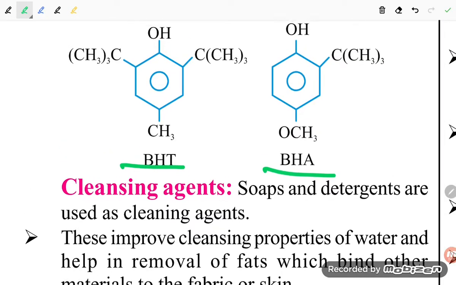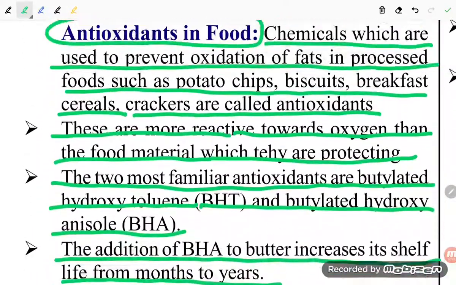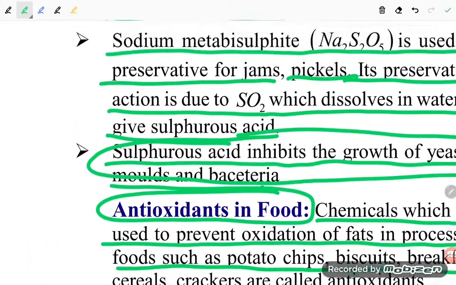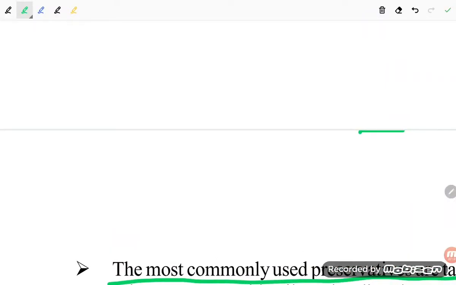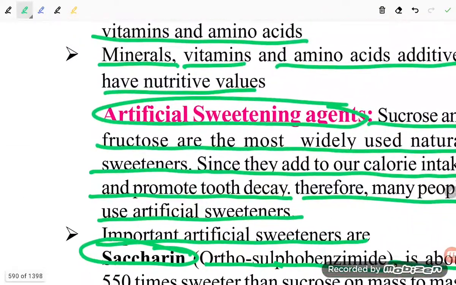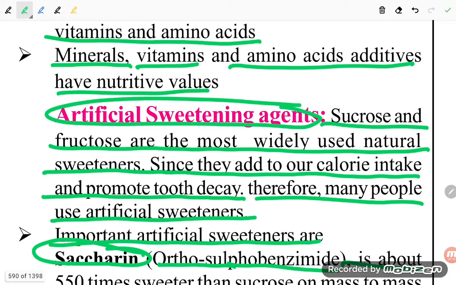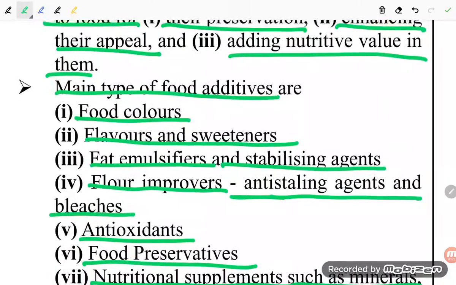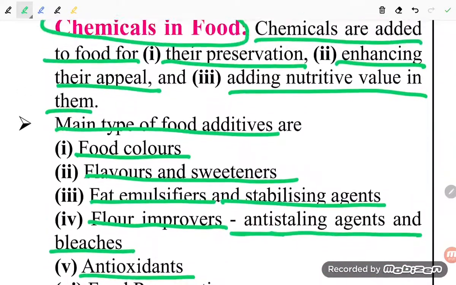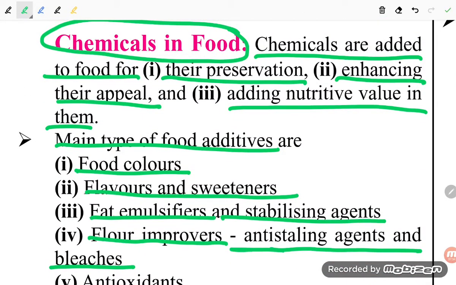In the next video we will try to discuss cleansing agents, students. So this we studied, students, that is chemicals in the food, and we find that there are so many chemicals in the food we are using to prevent spoilage and to add nutritive value. Artificial sweeteners we studied, like saccharin, aspartame, sucralose. We have to understand how many times sweeter they are than cane sugar. So this is all about chemicals in food.